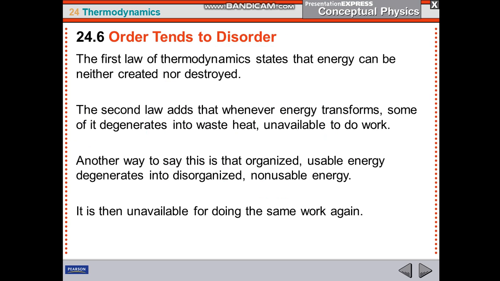You learned the first law of thermodynamics that states that energy can be neither created nor destroyed. The second law adds that whenever energy transforms, some of it degenerates into waste heat unavailable to do work. Another way to say this is that organized usable energy degenerates into disorganized non-usable energy. It is then unavailable for doing the same work again.